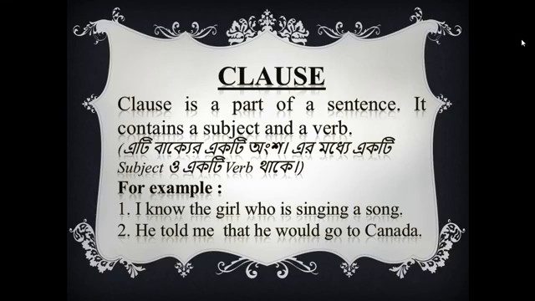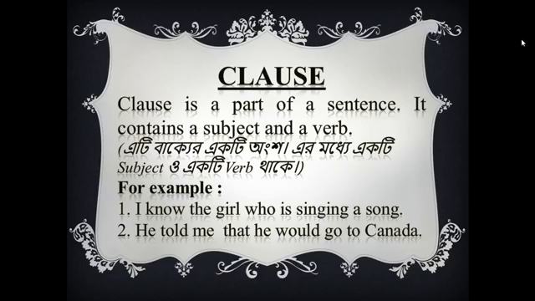For example, I know the girl who is singing a song. It's a sentence. Just look at the first example. I know the girl.